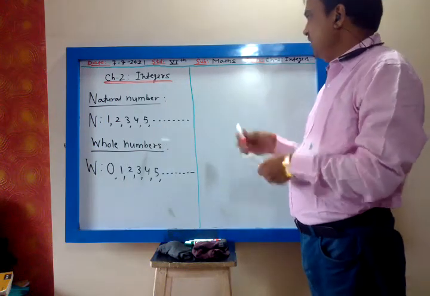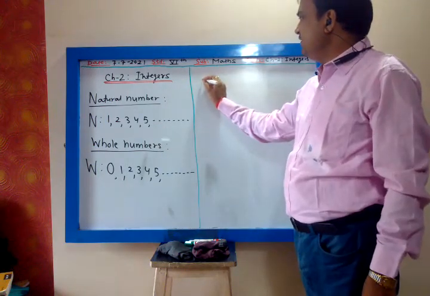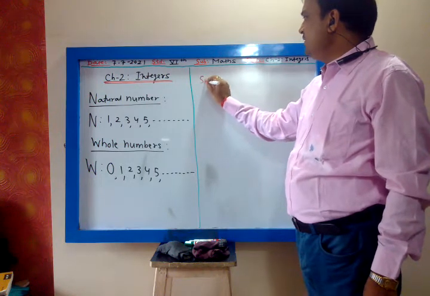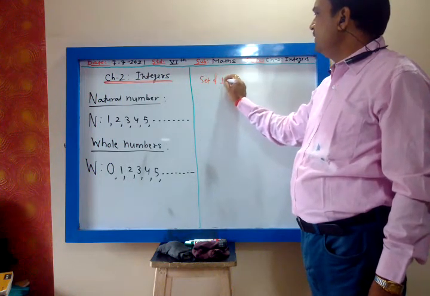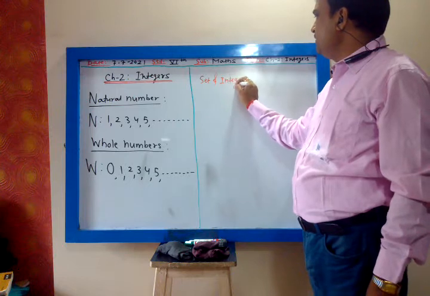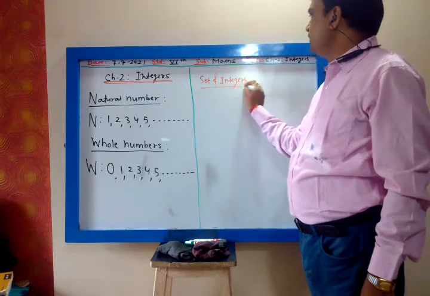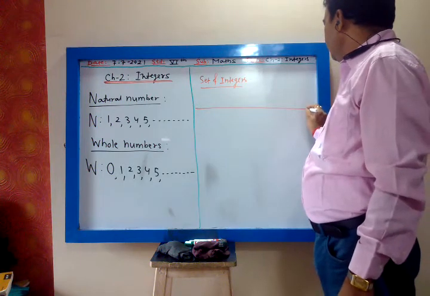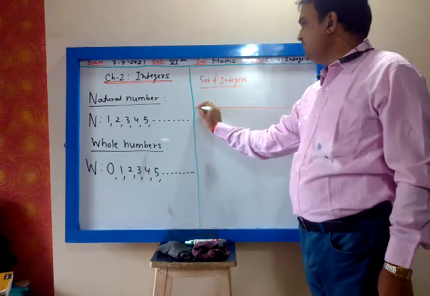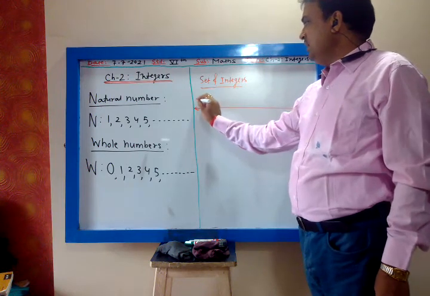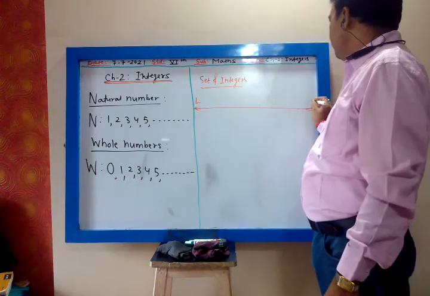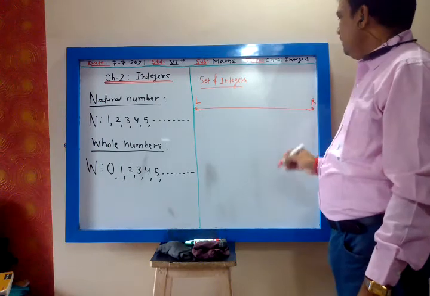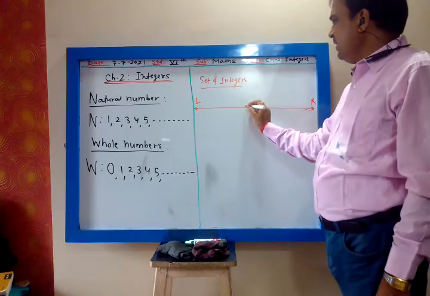Now we will study set of integers. You have seen your number line. This is my left side and this is my right side of the number line.